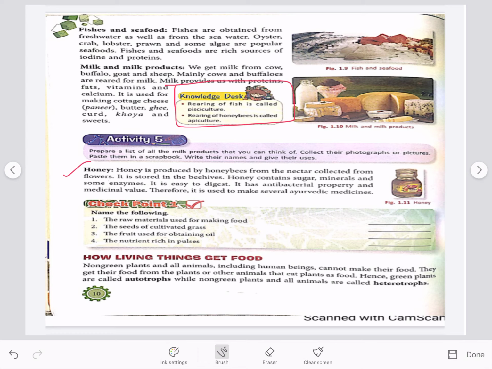Now next topic is how living things get food. All living things cannot prepare their own food. Only green plants which have chlorophyll can make their food in the presence of sunlight, carbon dioxide and water. These are known as autotrophs. Whereas non-green plants and animals who cannot prepare their own food, these are known as heterotrophs.